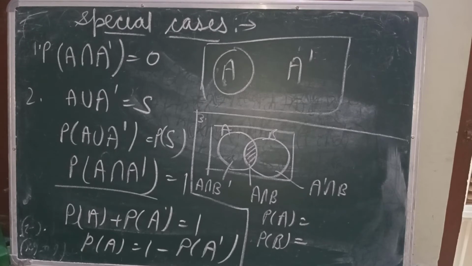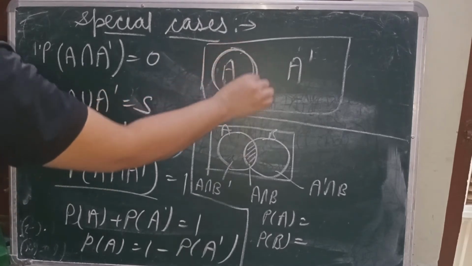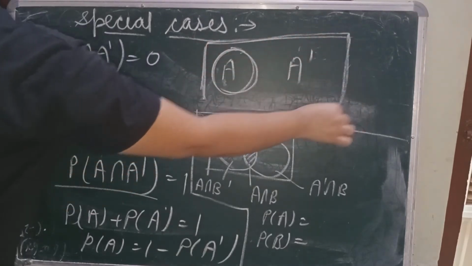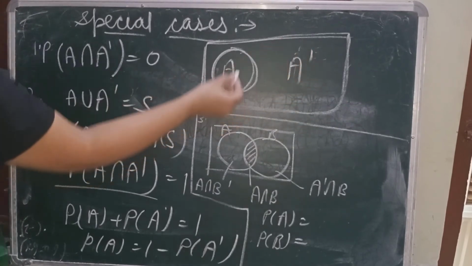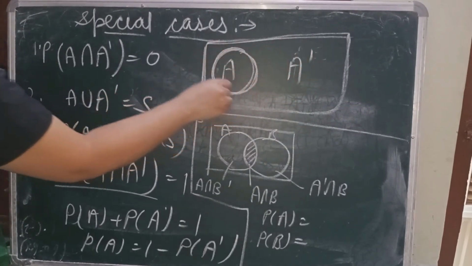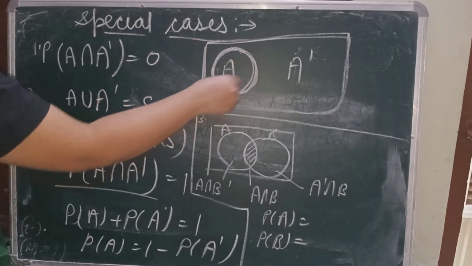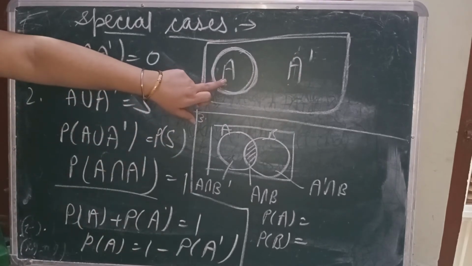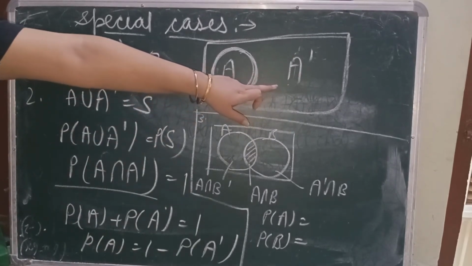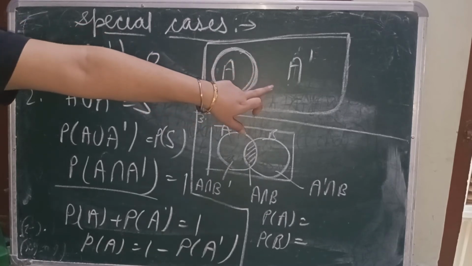Here we will talk about some special cases, so please pay attention. Suppose I am talking about an event A and the sample space is S. When we were talking about sets, we said that leaving all the elements of A is known as A complement. Same here: A complement is the chance of not holding that event.